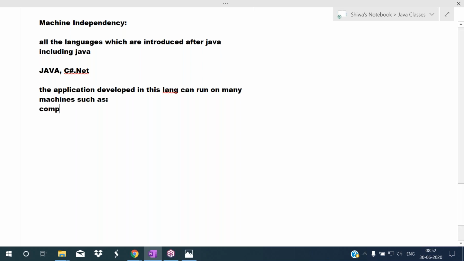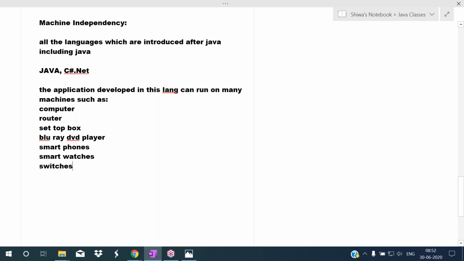We can run on computer, and not only on computer, we can also run on router. We can run our Java application on set-top boxes, Blu-ray DVD players, smartphones, smartwatches, and switches.